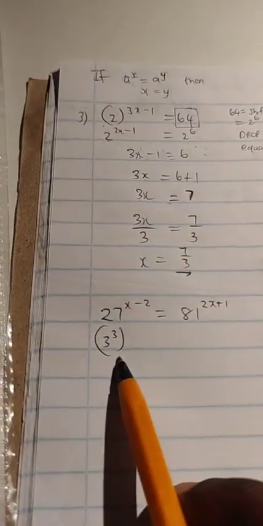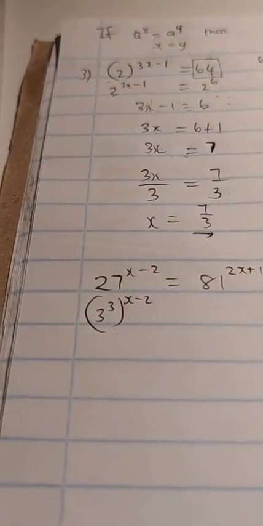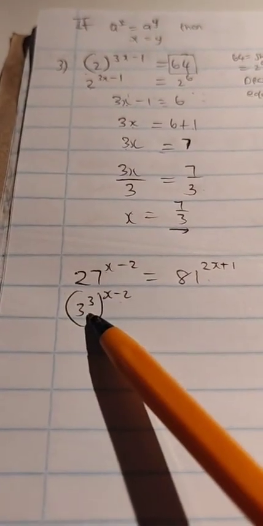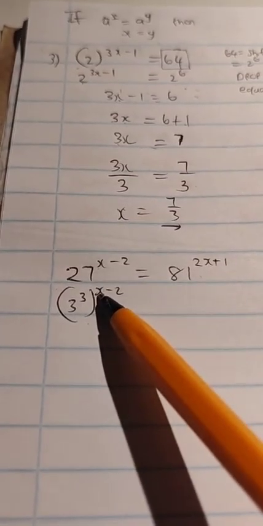When we write it down, you put it in brackets. And then because there's an expression x minus 2, you put that up there in your exponent. Write this 27 as 3 to the power 3 in the brackets, raised to the power x minus 2. Does that make sense? Then you do the same thing with 81. You take your calculator, 81, shift, then fact. You get 3 to the power 4. Once again, 3 to the power 4, raised to 2x plus 1.